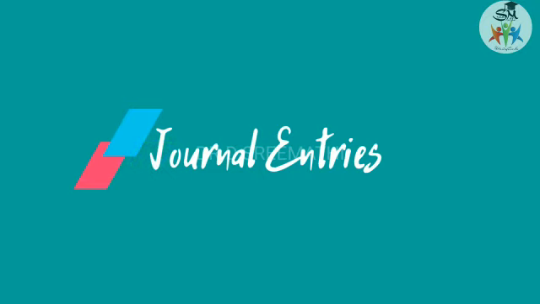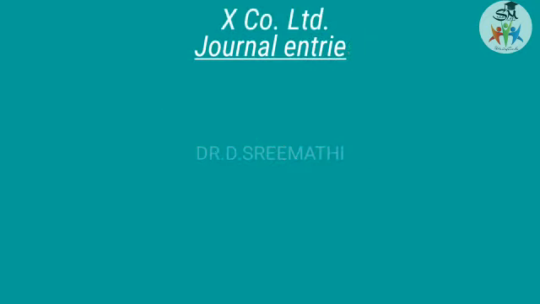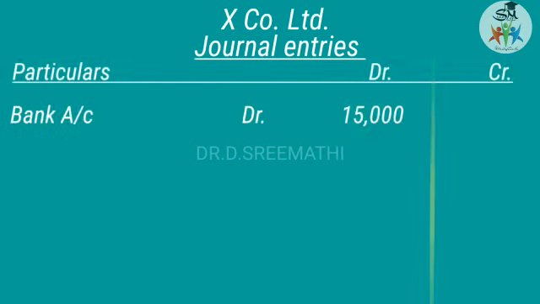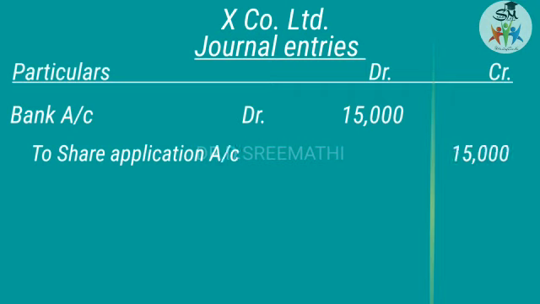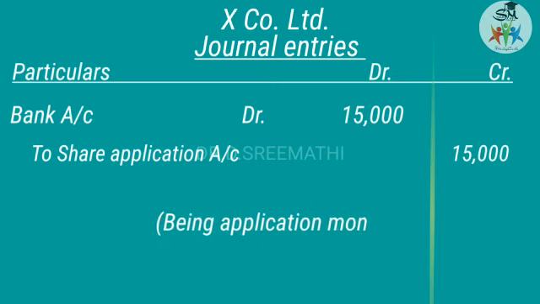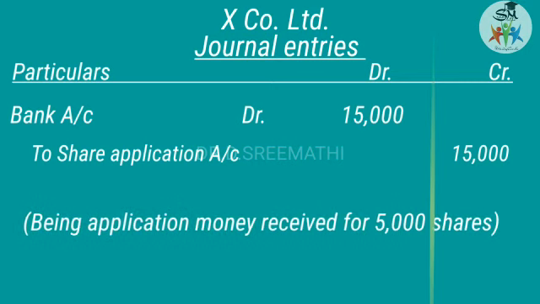Let us prepare the journal entries. Journal entries, you know the date, particulars, debit column, credit column. So first journal entry is bank account debit to share application account. So how much share application is received? 5,000 shares. So 5,000 shares into 3 per share. So totally 15,000 rupees. You put bank 15,000, share application 15,000.